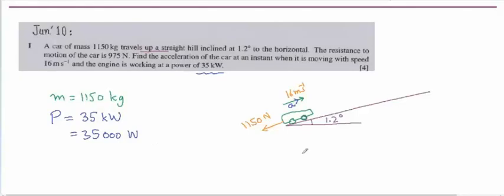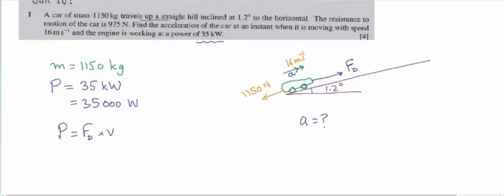So basically the question is we have to find the acceleration when the speed is 16 meters per second. For the acceleration, we use Newton's second law, and for that we need the forward force. Obviously, it is going upward with an acceleration, so there must be some forward force here. Let's say that is the driving force provided by the engine, right? So to find the driving force, we will first use the power formula. Power is equal to force of driving times the speed at that particular instant.